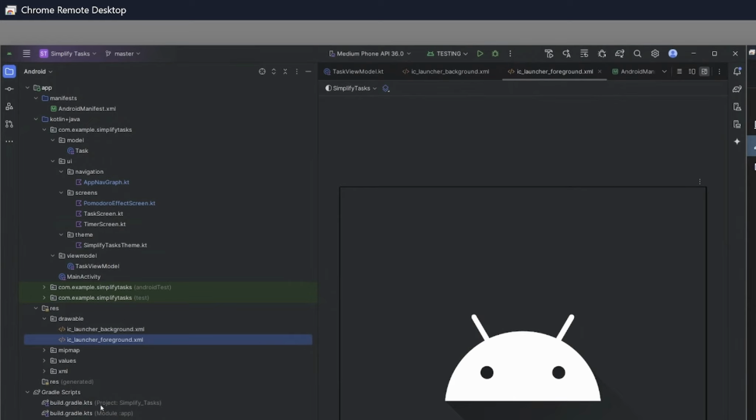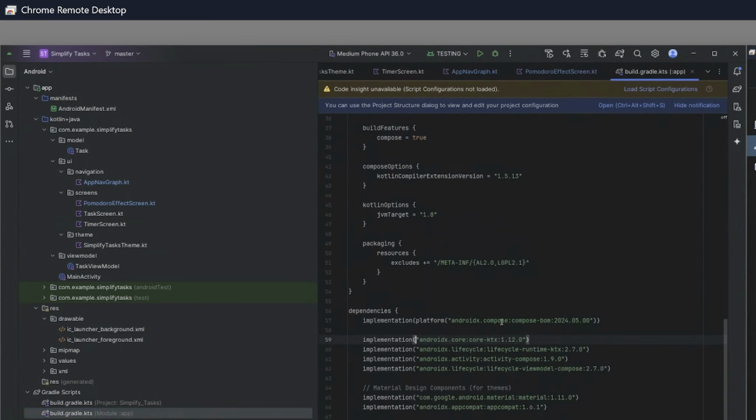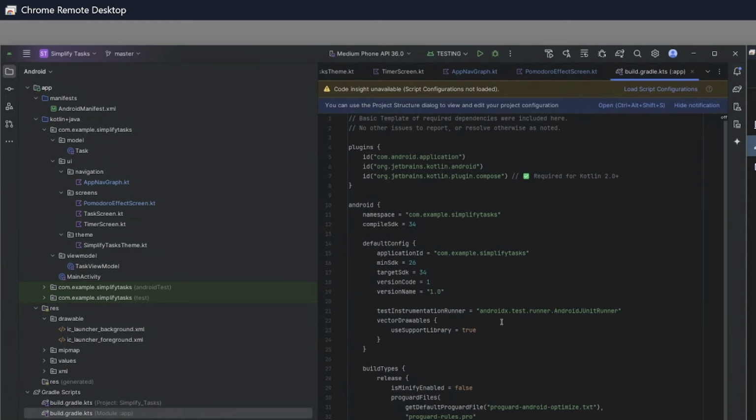Now, moving on to our last section, we have our Gradle scripts. Our Gradle scripts essentially enable us to compile our Android application, everything from the Android manifest to the different individual elements that were showcased here. It all is handled by our module for our app. And this is, of course, something that has to be robustly made and configured correctly and concisely. Otherwise, individual components will be broken down.